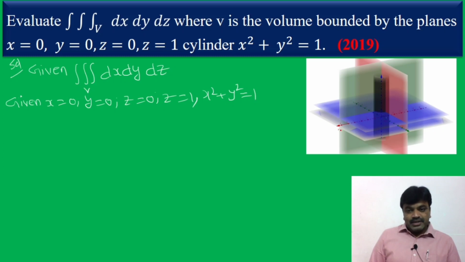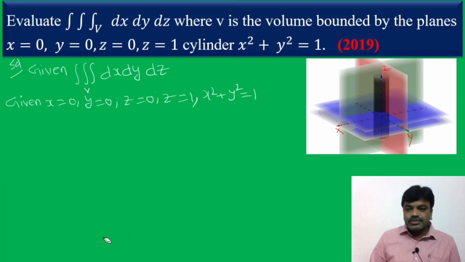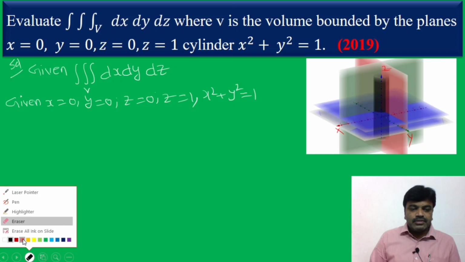Let us see geometrically here. See friends, this is the x axis. Clear? You observe here, this is the y axis. Now what he says here, x is equal to 0. Which plane is x is equal to 0, friends? Exactly, the yz plane. See here, this is the xy plane. So what is the yz plane, friends? This brown color is the yz plane. So this is x is equal to 0.